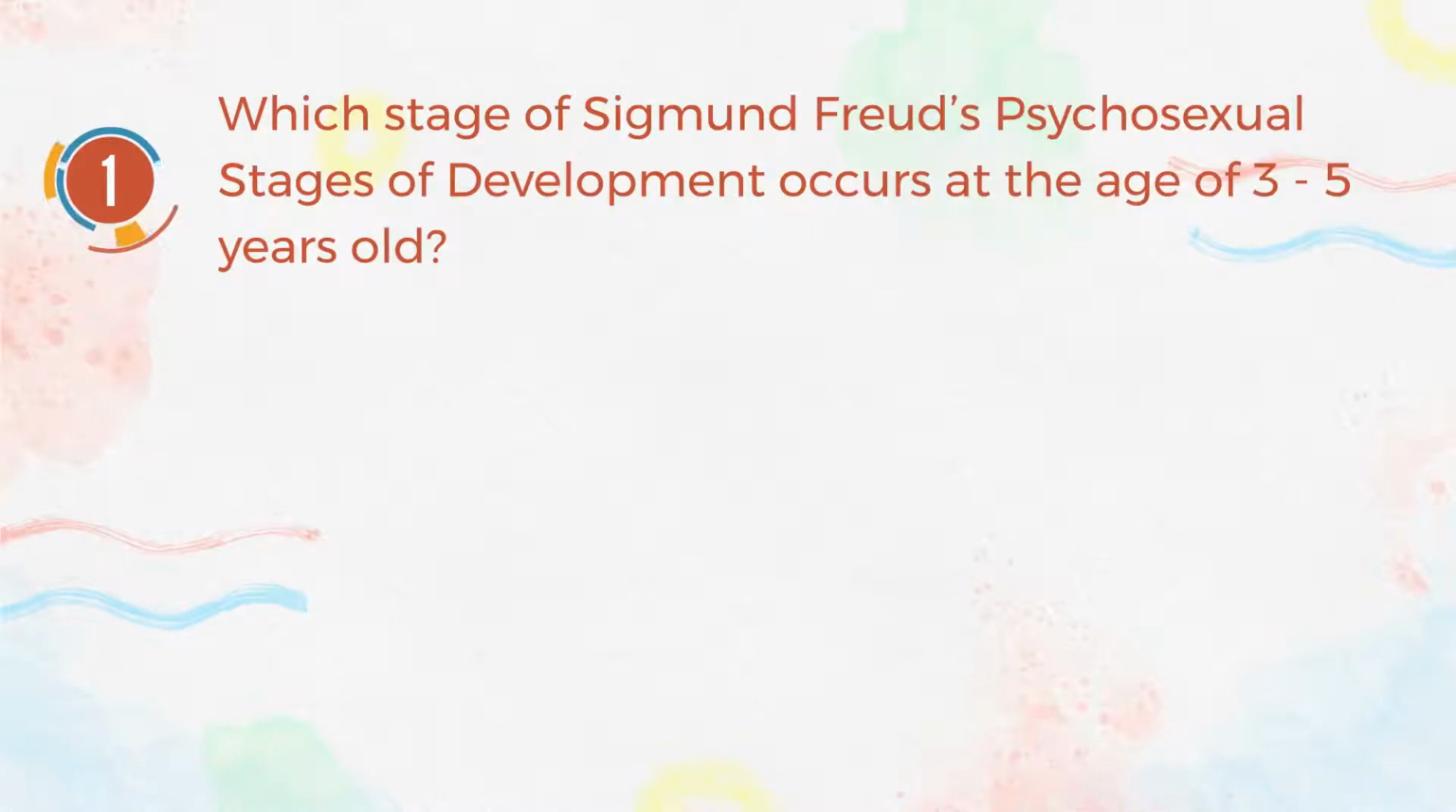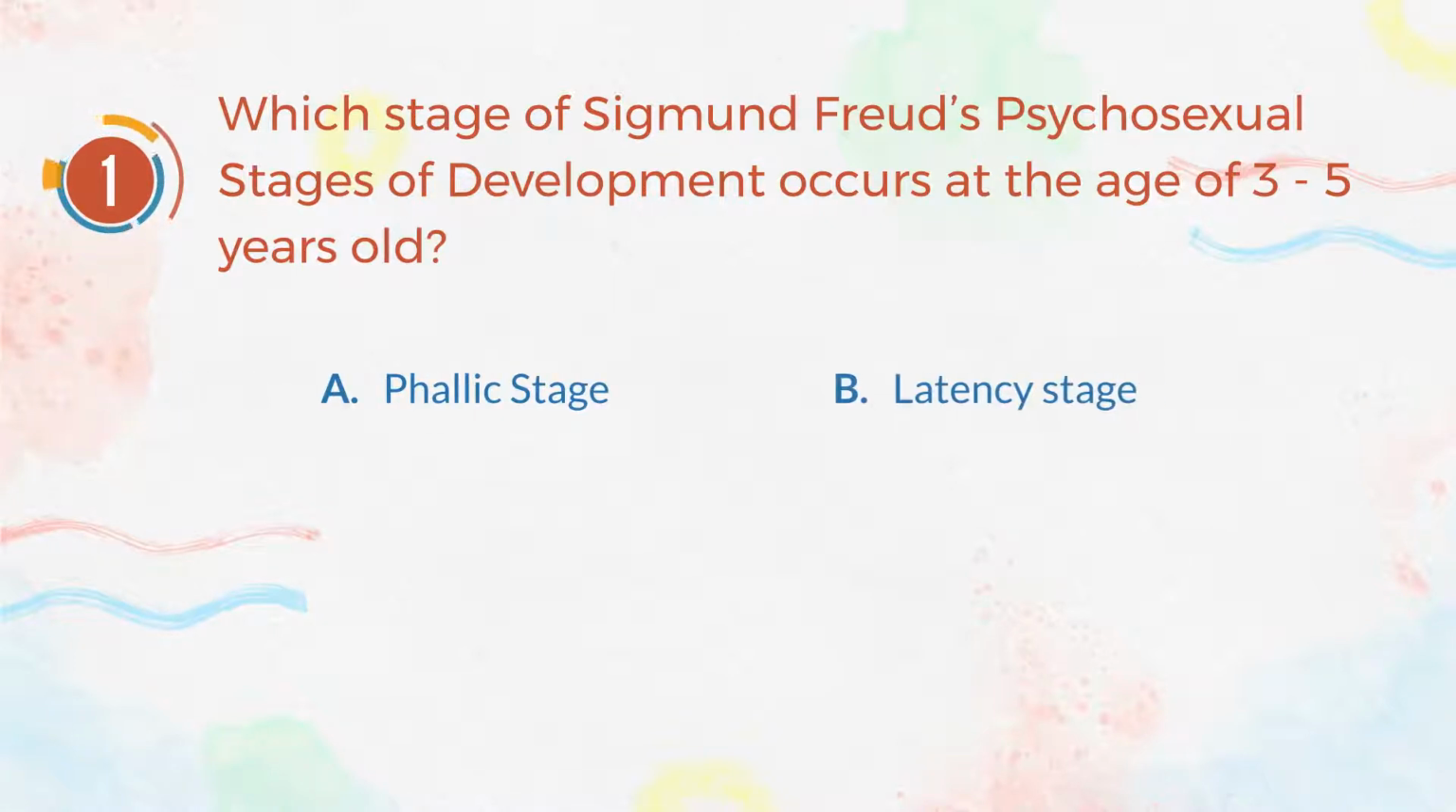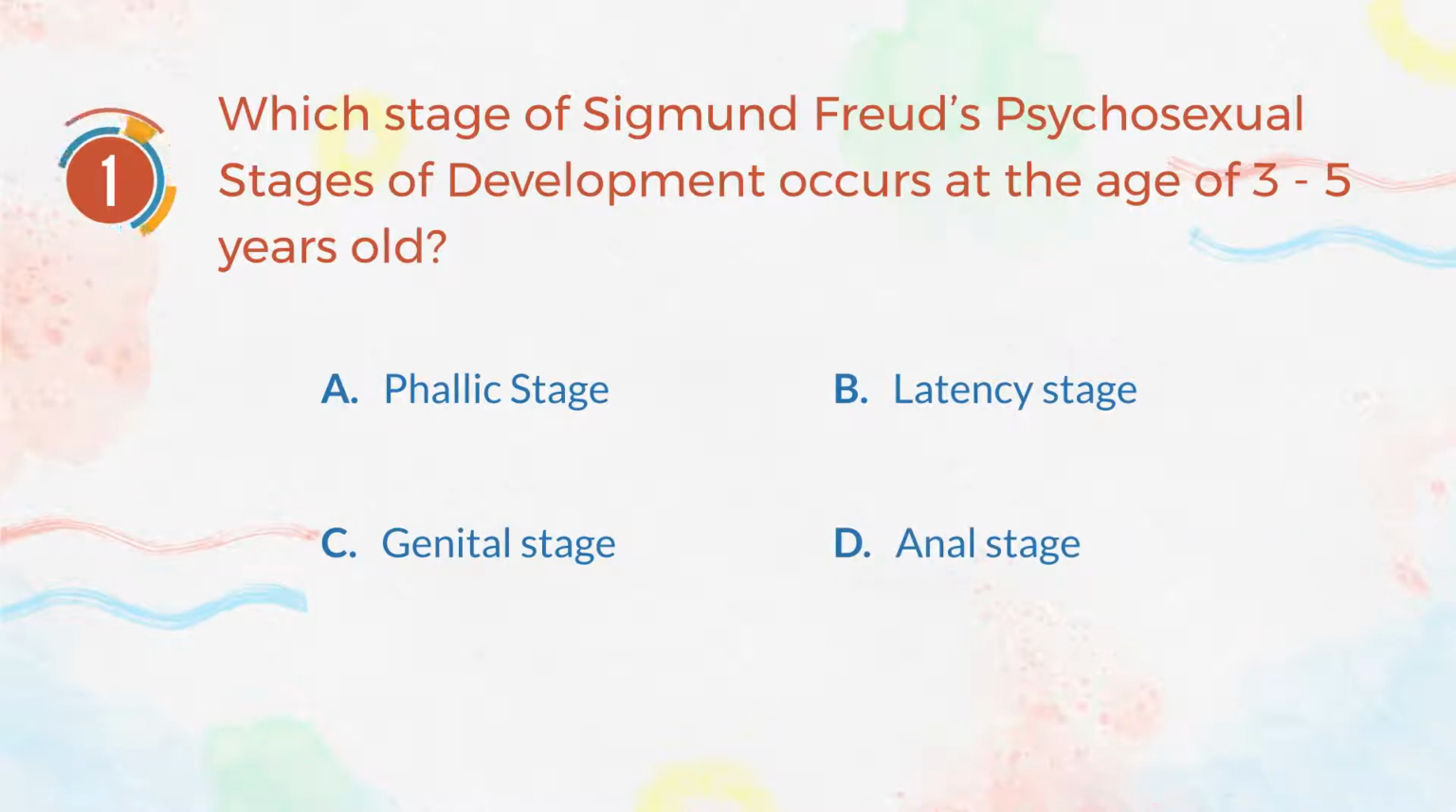Number 1. Which stage of Sigmund Freud's psychosexual stages of development occurs at the age of 3 to 5 years old? A. Phallic stage. B. Latency stage. C. Genital stage. D. Anal stage. The correct answer is A.